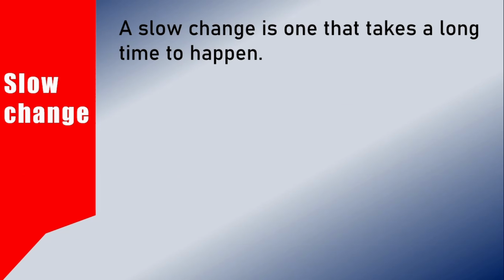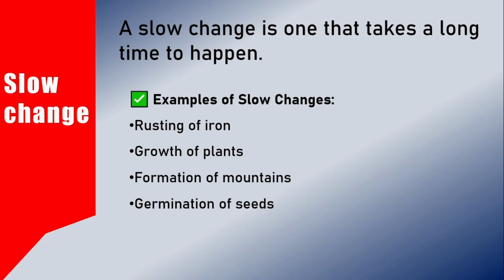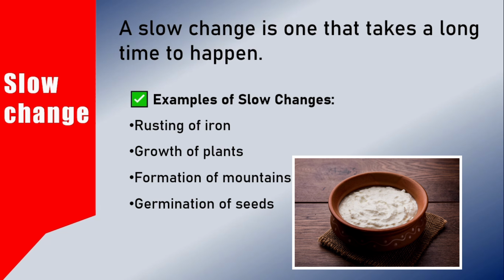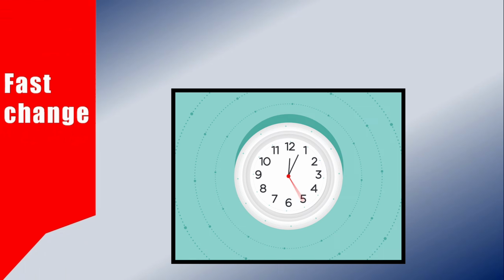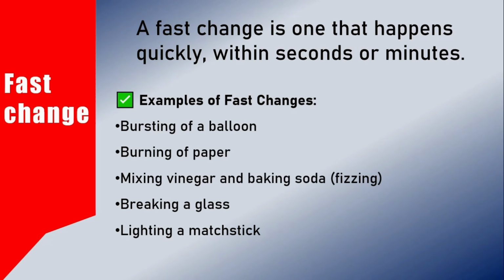A slow change is one that takes a long time to happen, for example the growth of plants. The process from sowing a seed to its germination, then to its sapling, and then growing into an adult plant takes a long time. Other examples are rusting of iron, formation of mountains, and curd settling from milk. A fast change happens quickly, within seconds or minutes, like burning of paper, bursting of a balloon, mixing vinegar and baking soda, breaking of a glass, or lighting a matchstick. These are all examples of fast changes.